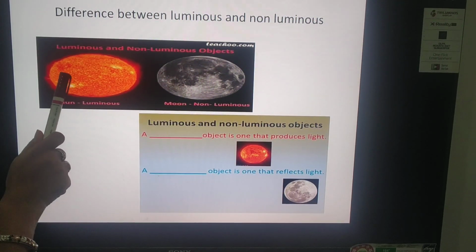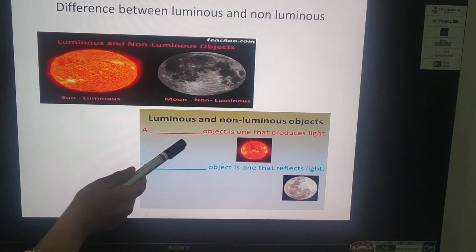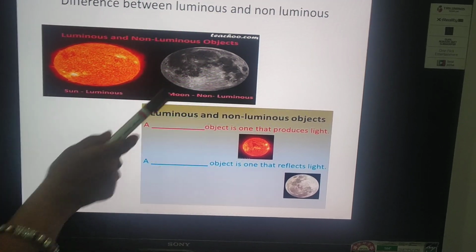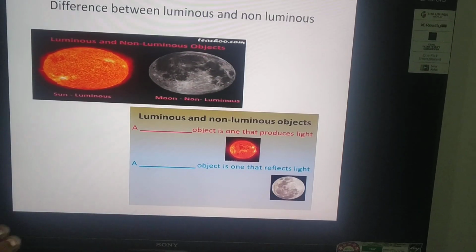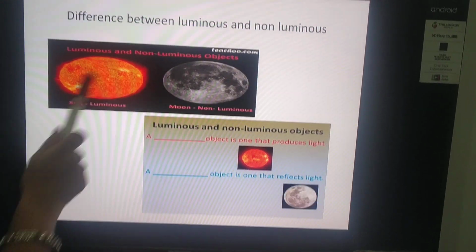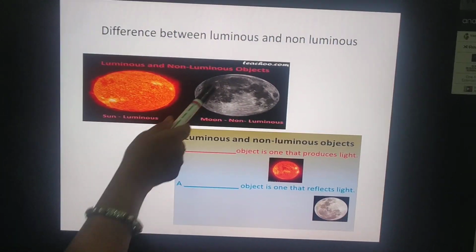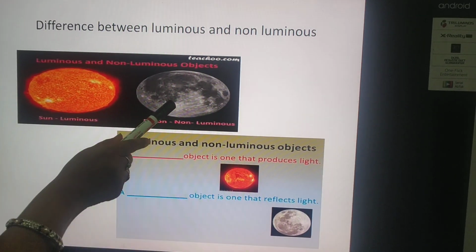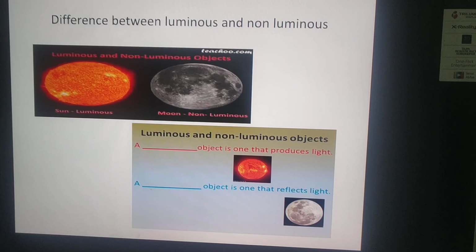What can you conclude about luminous objects? Objects that produce their own light. And what about non-luminous objects? They do not produce their own light, but they reflect light. These are luminous objects and these are non-luminous objects.